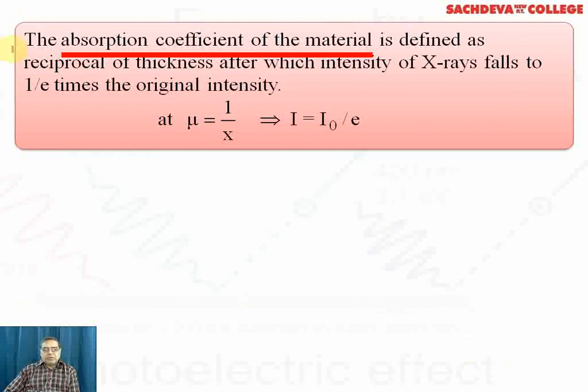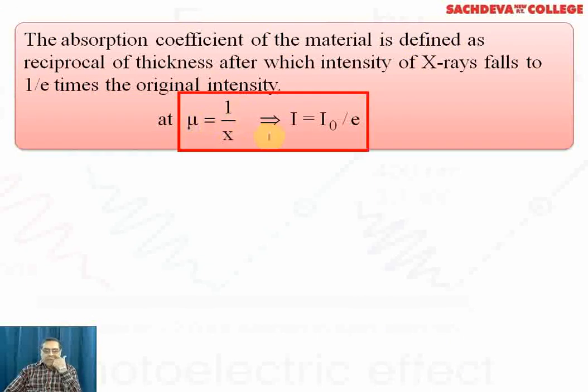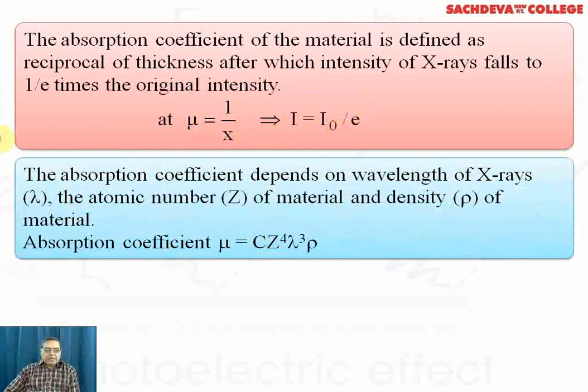The absorption coefficient of a material is defined as the reciprocal of the thickness after which the intensity of X-rays falls to 1 over e times the original intensity. At mu equal to 1 over x, I is equal to I naught over e. The absorption coefficient depends on the wavelength of X-rays. As I have earlier explained, the wavelength of X-rays is not fixed. It depends upon the voltage applied between the cathode and anode plate.